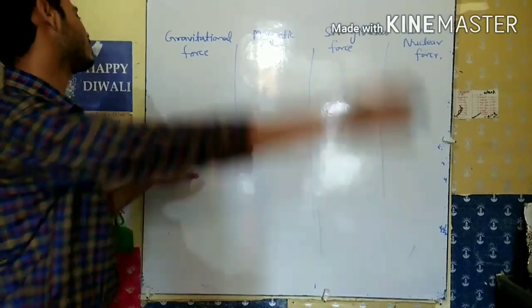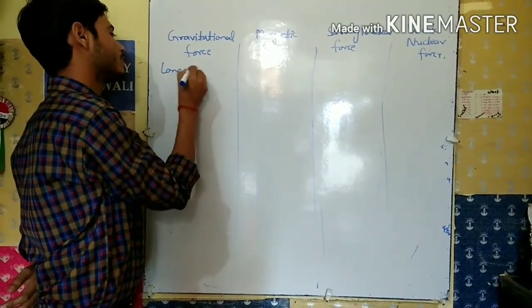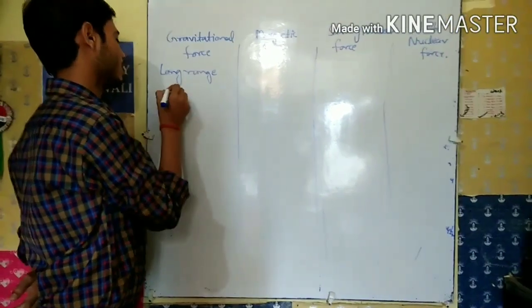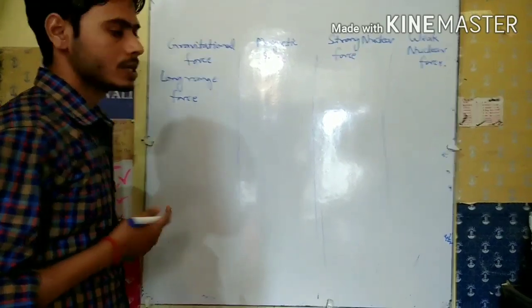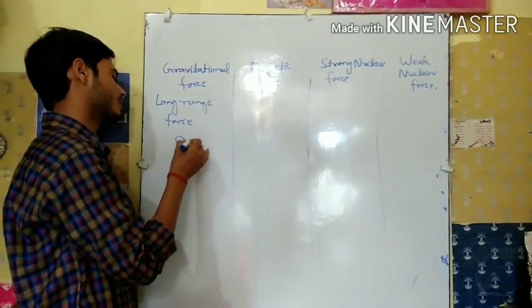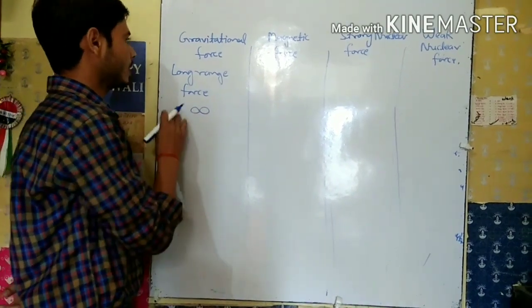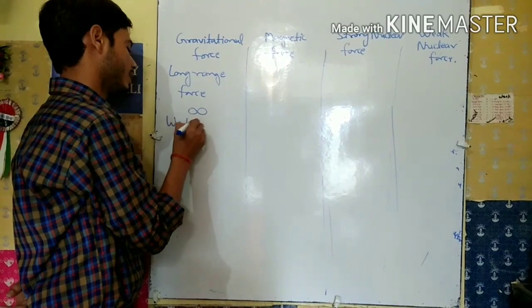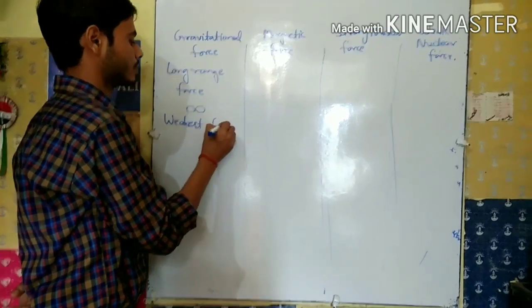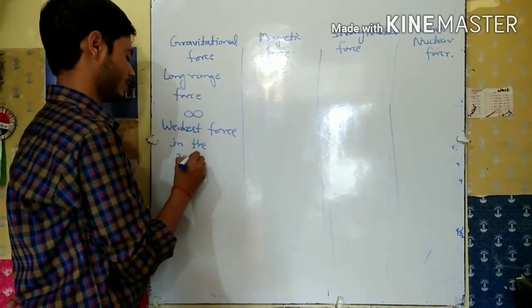So gravitational force is a long range force, and what is the range of this type of force? That means infinite range. And after that, if we talk about the gravitational force, it is the weakest force in the universe.